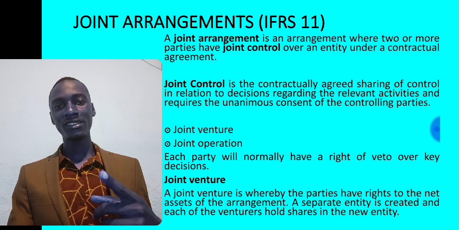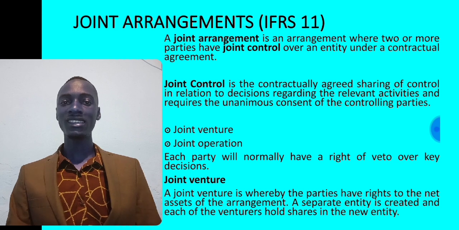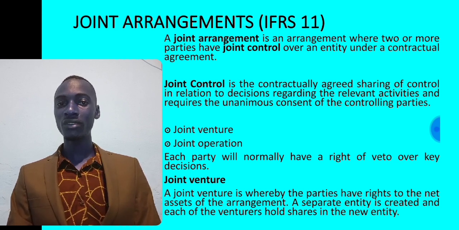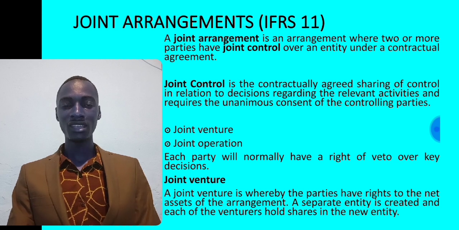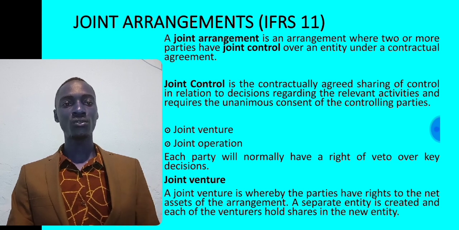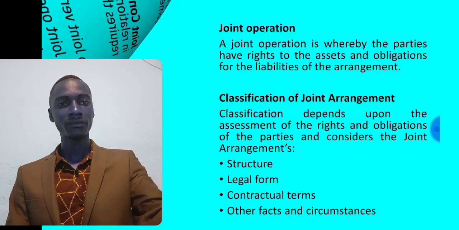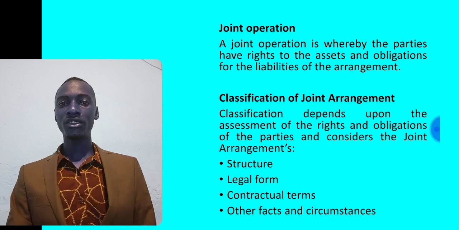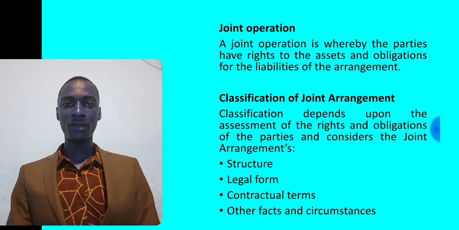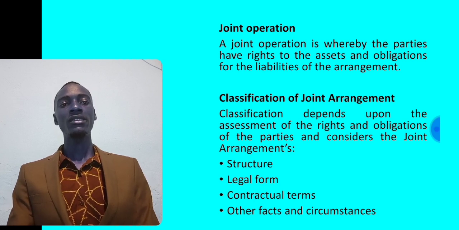Under IFRS 11, a joint venture is an arrangement where the parties have rights to only the net assets of the arrangement. So a separate entity is always created, and each venturer holds shares in that new entity. A joint operation is an arrangement where parties to the arrangement have rights to the assets and obligations for the liabilities of the joint arrangement.